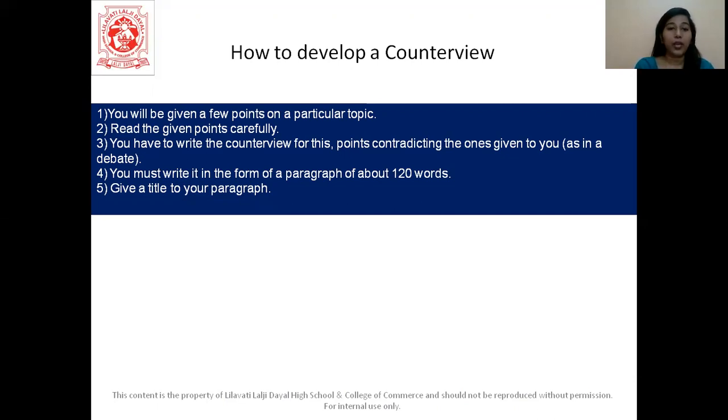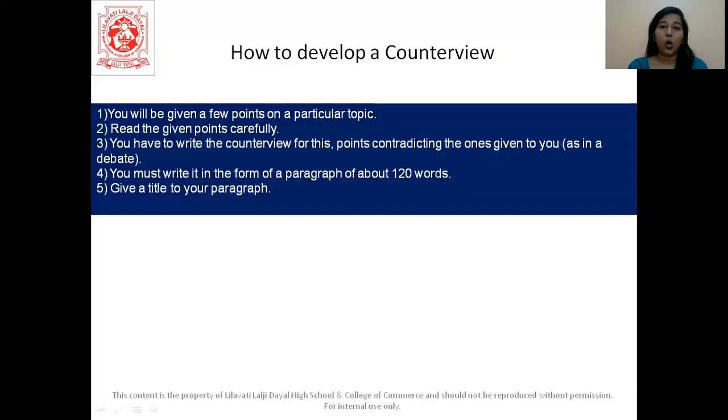Then you must write it in the form of a paragraph of about 120 words. This is important. I told you previously also, do not use point format, use a paragraph format only. And of course, like I've said, for all your writing skills, you have to give a title to your paragraph. Title carries marks, students, so you have to write a title.